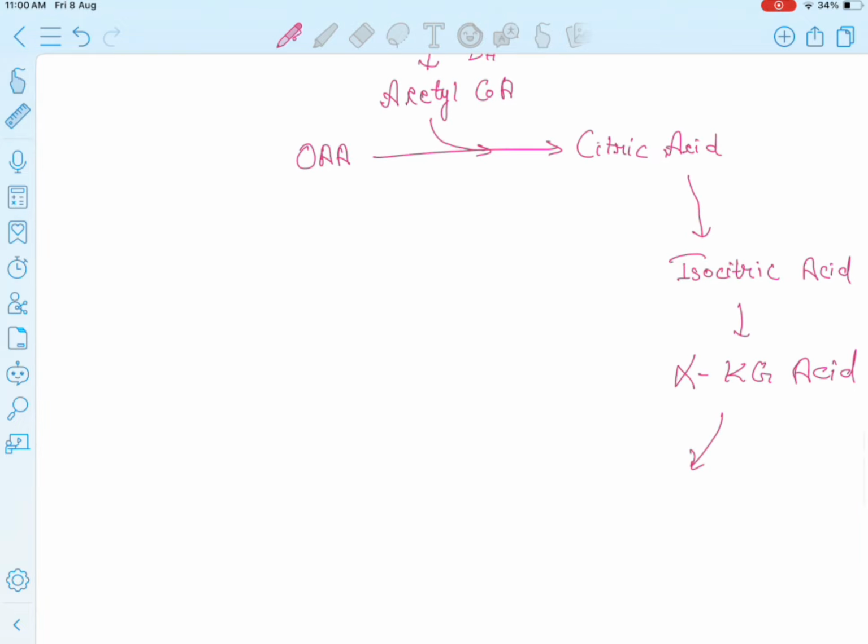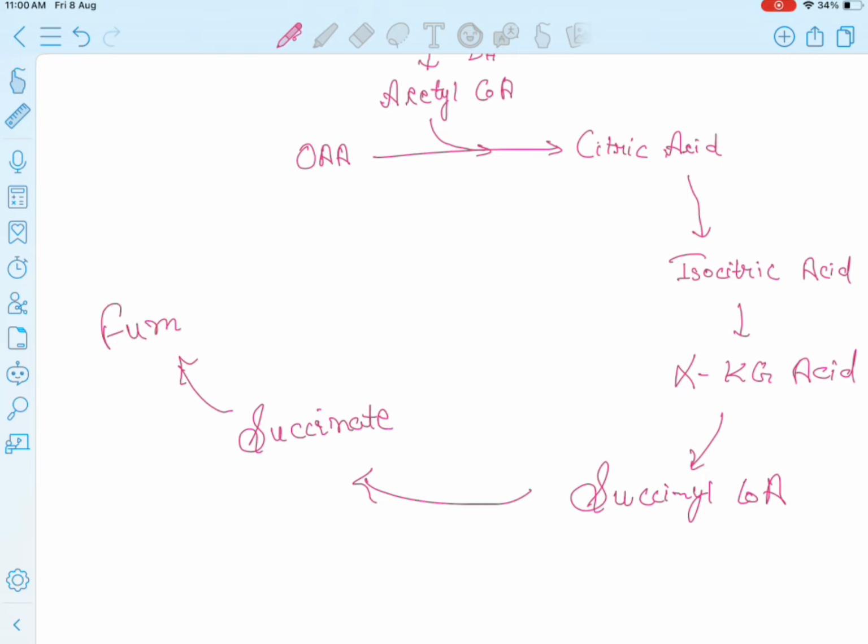Then from the alpha ketoglutaric acid, succinyl CoA is produced. From the succinyl CoA, succinate is produced. Then from the succinate, we get the fumarate. From fumarate, we get the malate. And then the malate again produces the oxaloacetic acid.